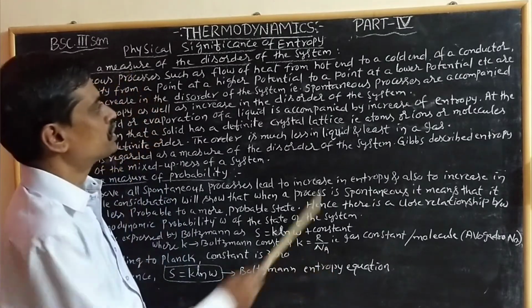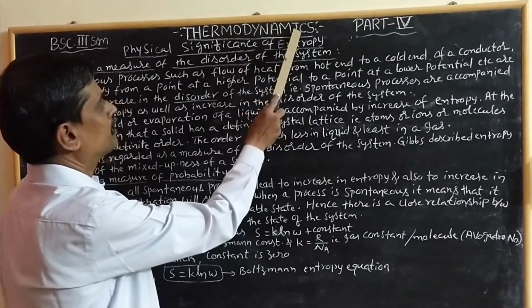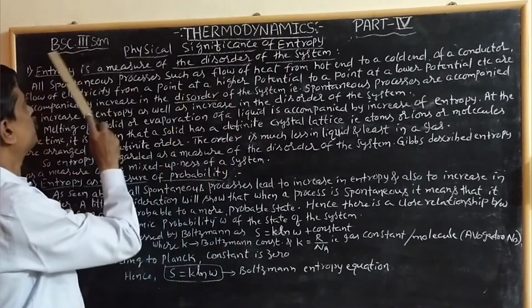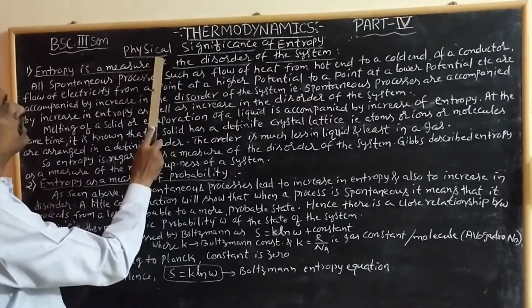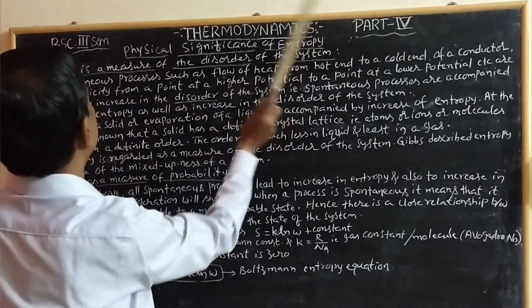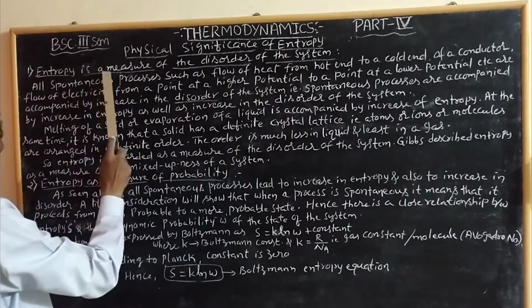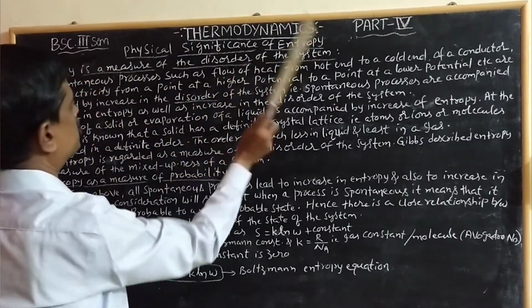Now we are studying part 4 under thermodynamics. We are studying now, as far as the B.Sc third semester is concerned, the physical significance of entropy. First one, entropy is a measure of the disorder of the system.